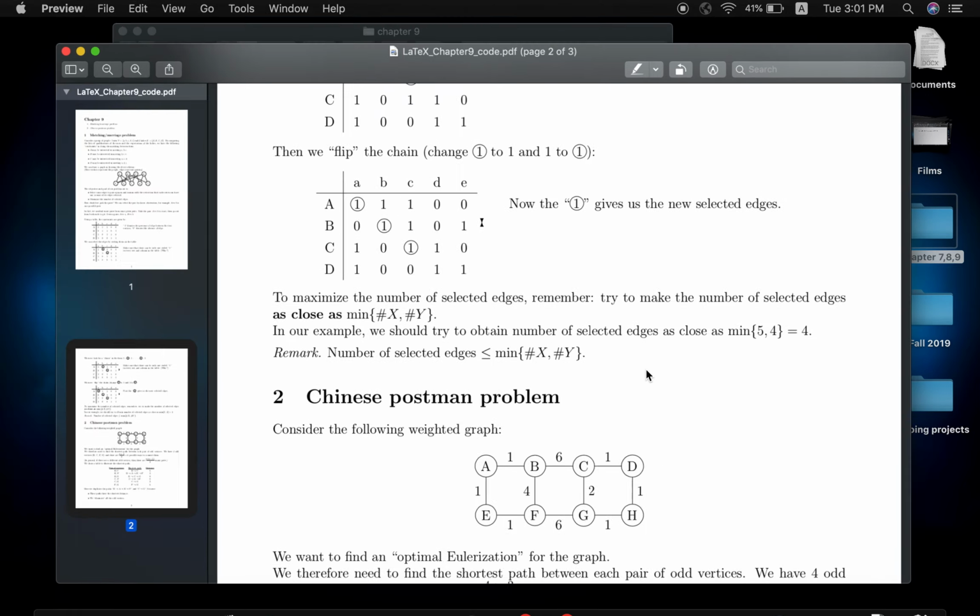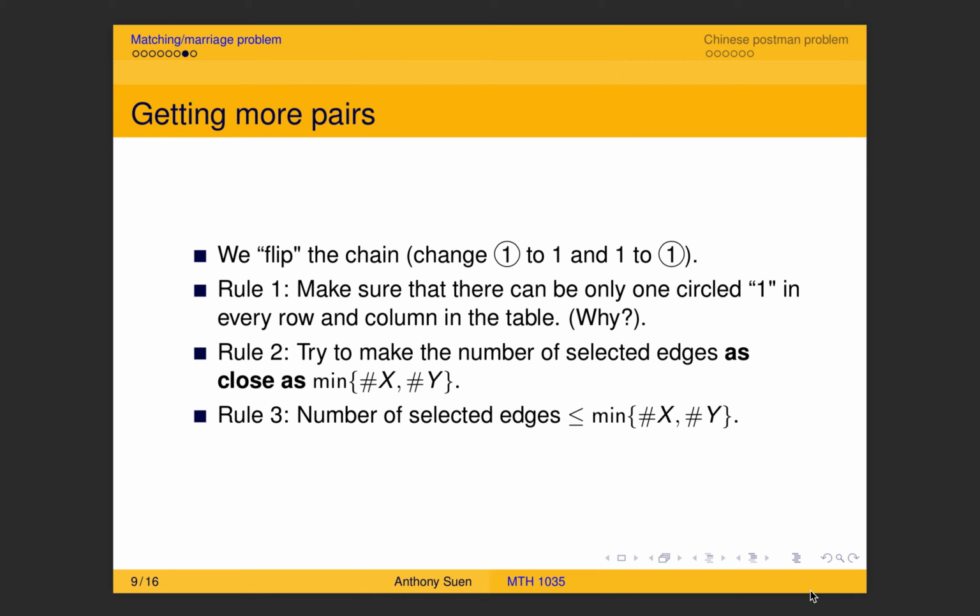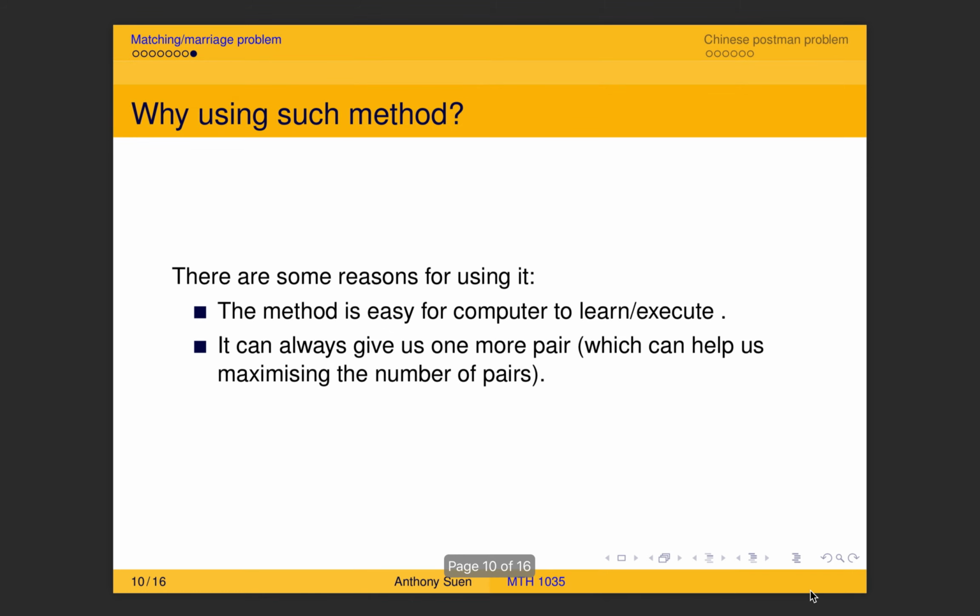So let me just go back to this PowerPoint. Now you may wonder, again, why do we have to use this method, especially for that example, because that example is so easy. You can just solve it without any difficulty, without any table, without any chain or whatever. Why do we have to make it so complicated?